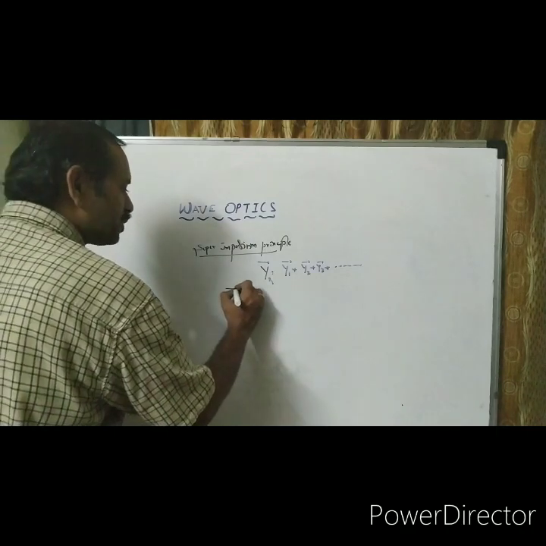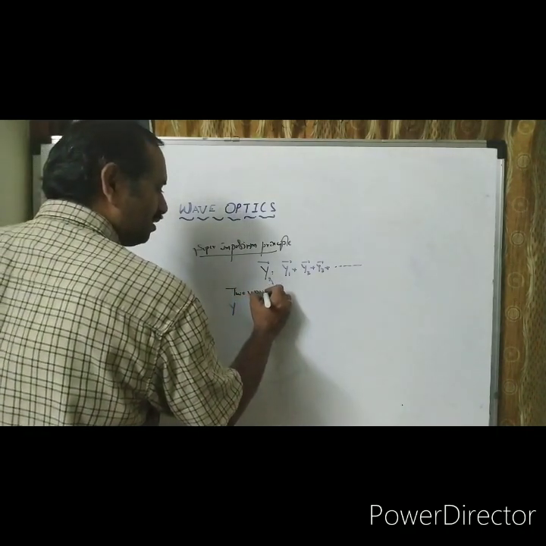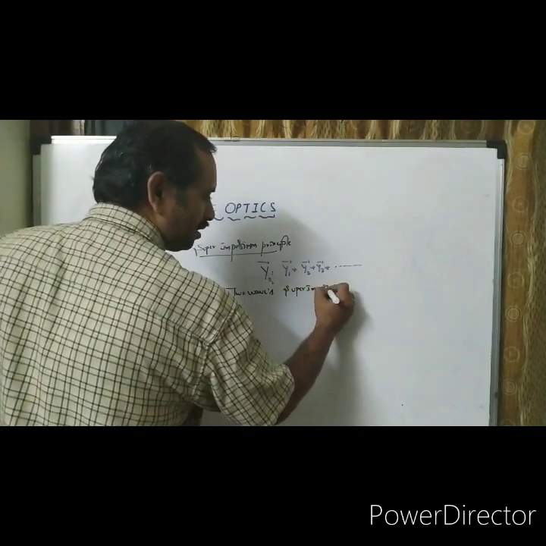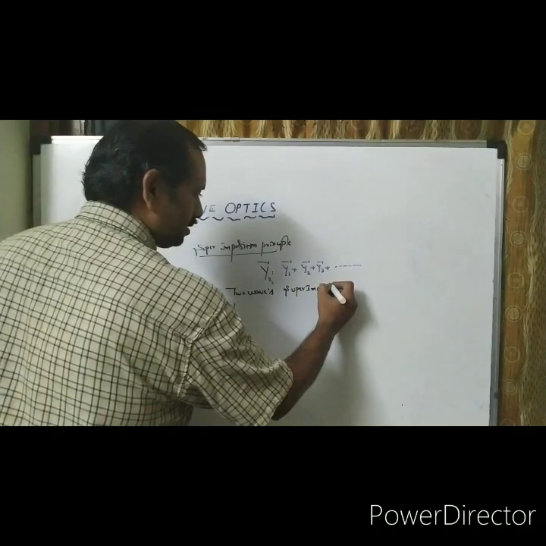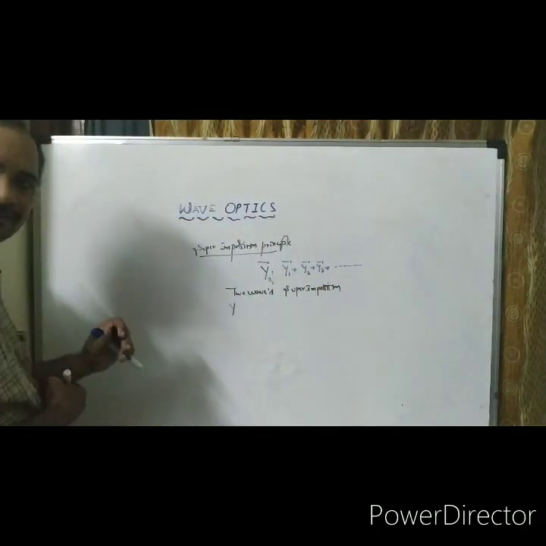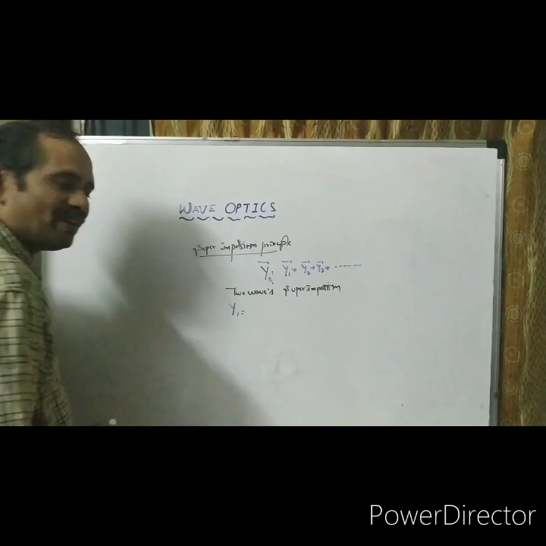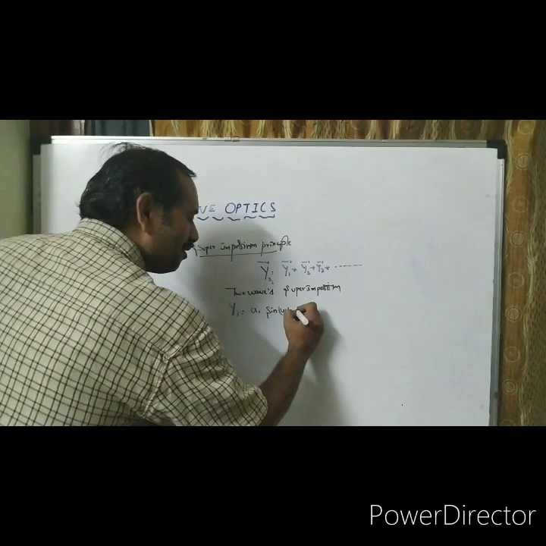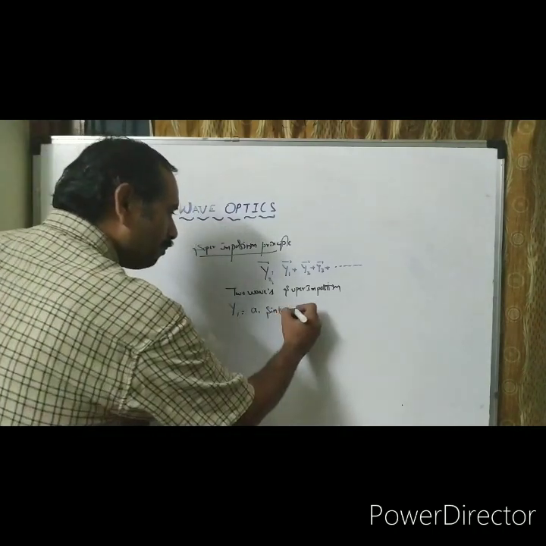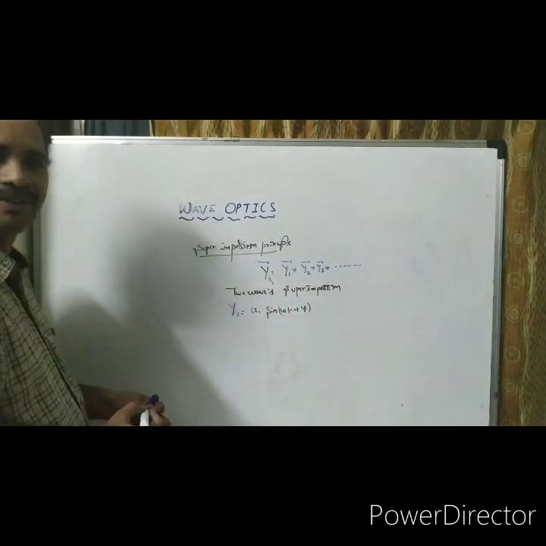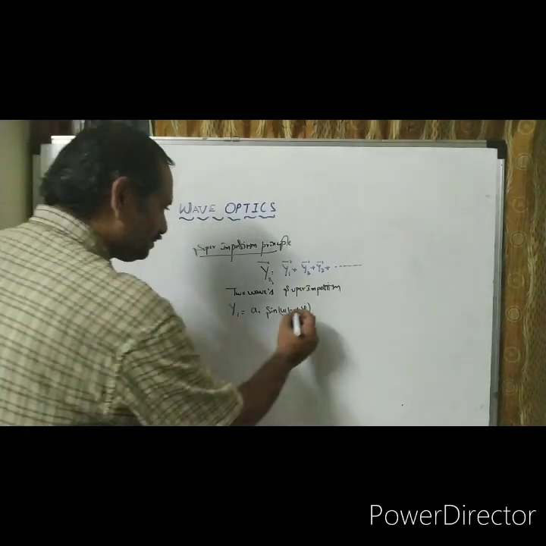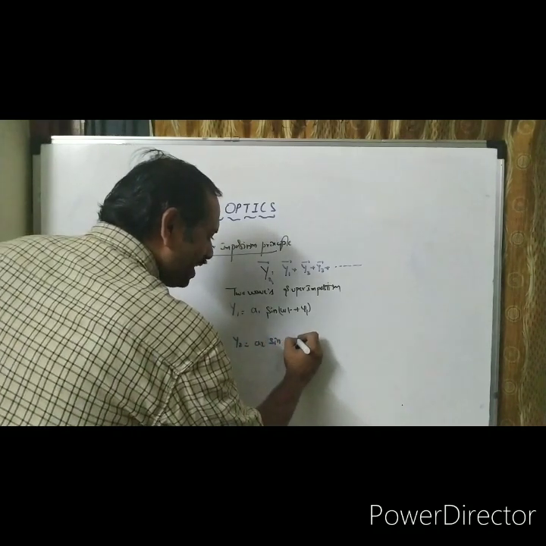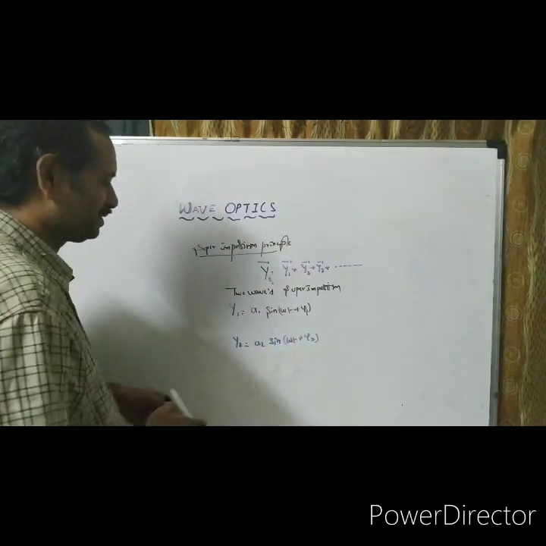Two waves superimposition. Let us consider one wave is y1 equal to A1 sin(omega t plus phi 1), and y2 equal to A2 sin(omega t plus phi 2).